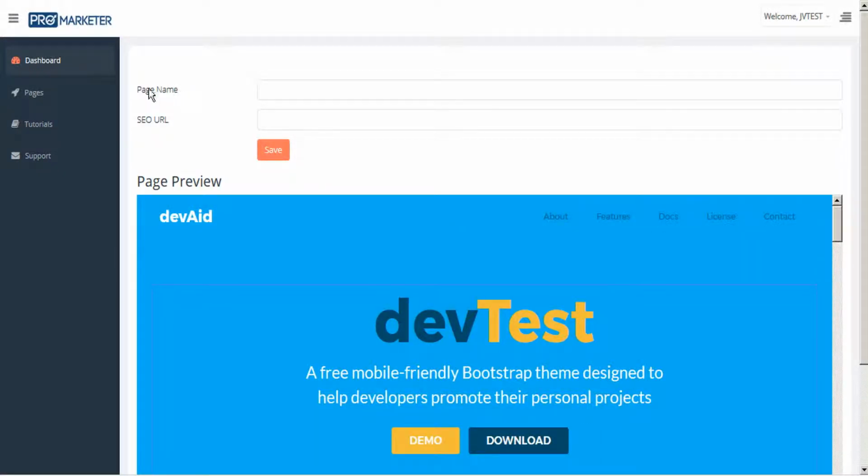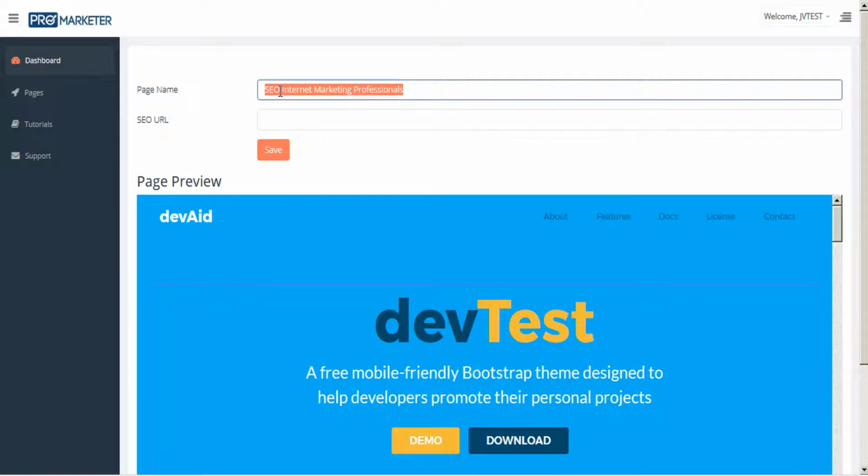The first step is to give a page name. And let's not be hasty. This is going to serve as the title tag for your web page. So we want to make sure that it's well targeted for SEO. So in this case, let's call it SEO Internet Marketing Professionals.